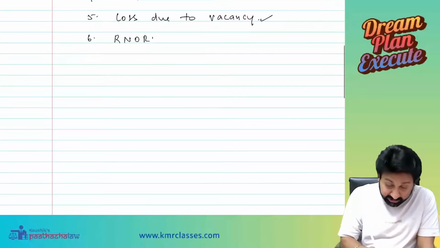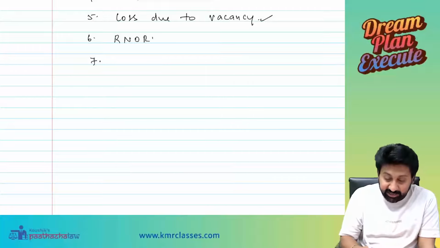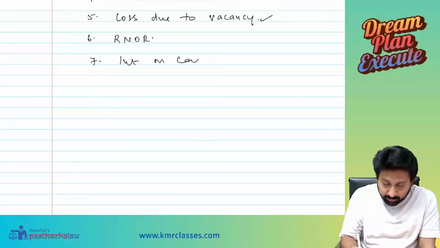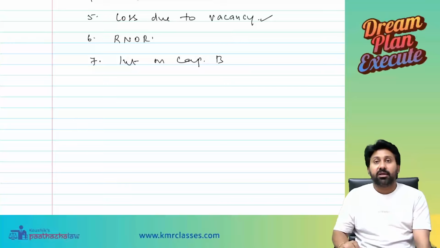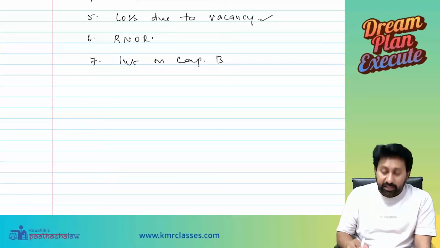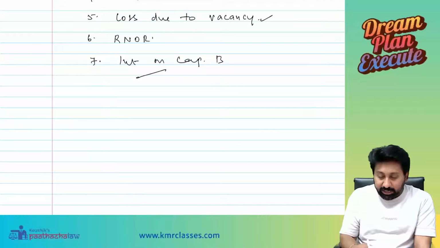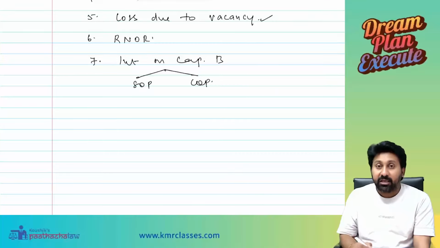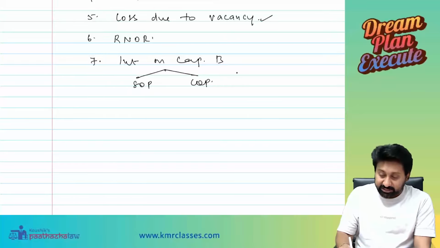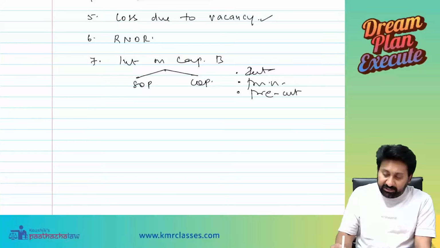Next one is interest on capital borrowed. In this, it depends on two properties: self-occupied property and let out property. They can ask you 3 questions in this. First, interest on capital borrowed, principal on capital borrowed, pre-construction interest.